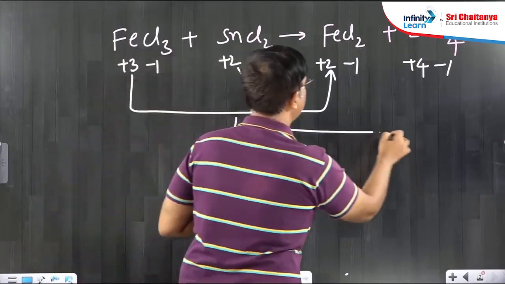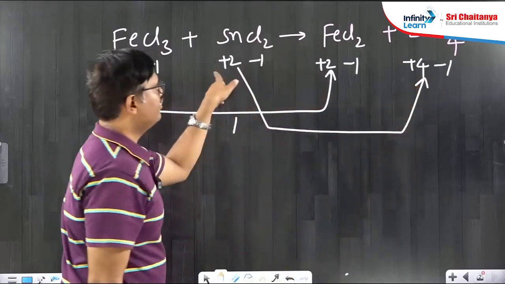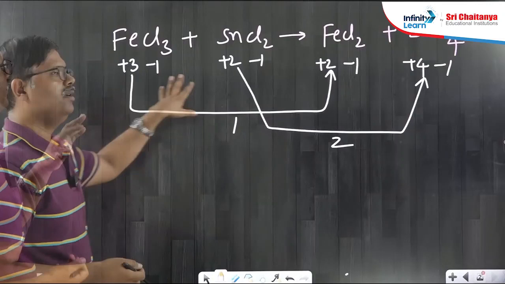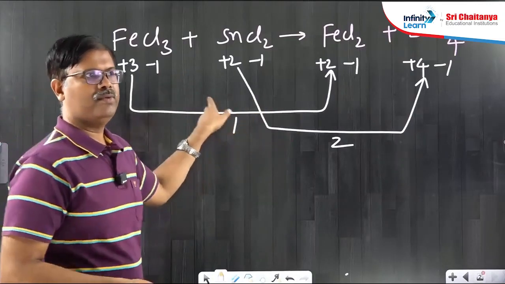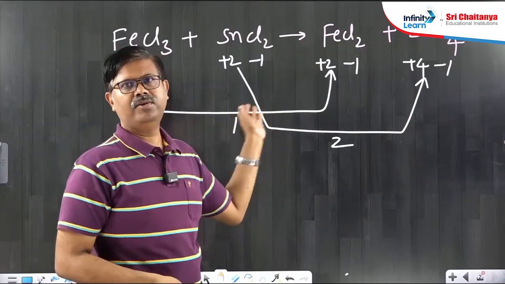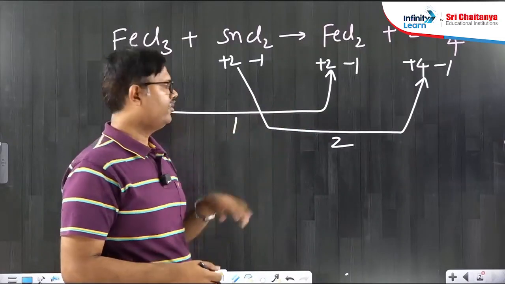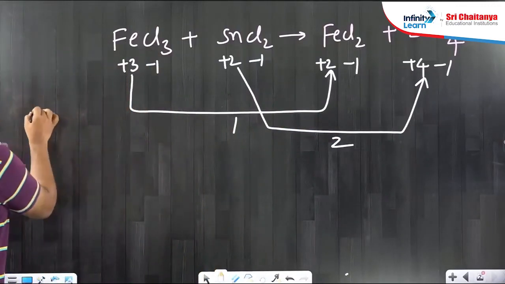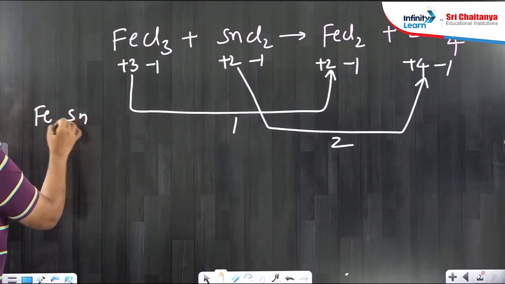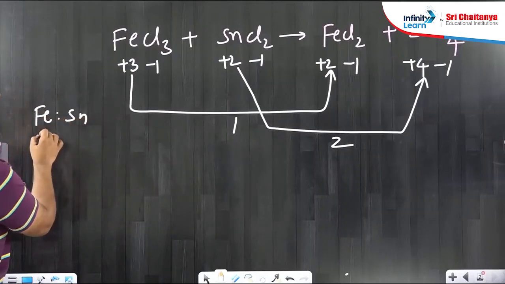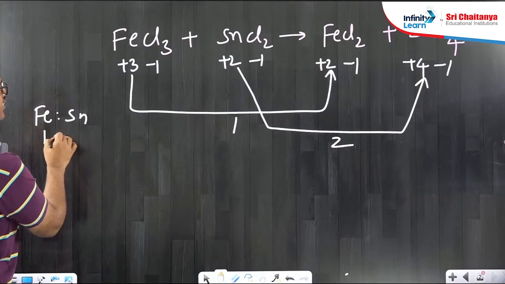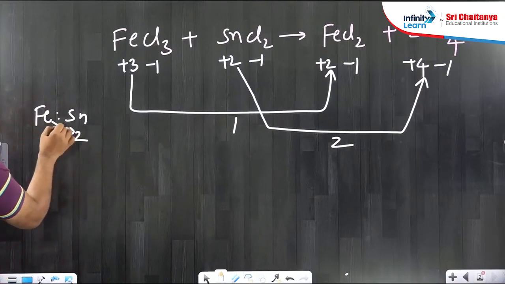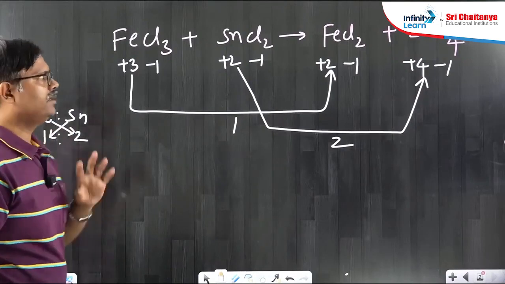Similarly, tin is going from +2 to +4. What is the positive change? 2. So, we found the total change. What is the ratio? The ratio is 1:2. So now cross multiply: the iron ratio is 1 and the tin ratio is 2. You have to multiply iron compounds with 2 and tin compounds with 1.